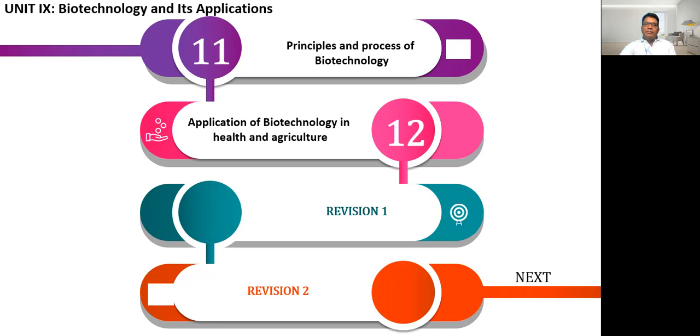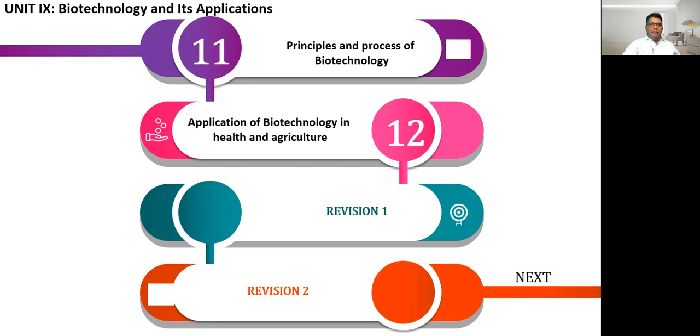Chapter 11 talks about principles and processes of biotechnology, and chapter 12 talks about application of biotechnology in health and agriculture. Both of these chapters are very interesting. After completing these chapters, we'll be conducting revision 1 and revision 2 because the chapters are new to every student. Therefore, we'll be revising this unit 2 times.